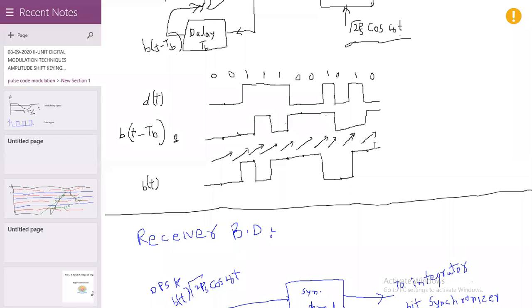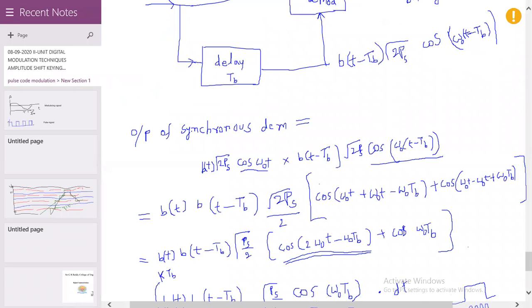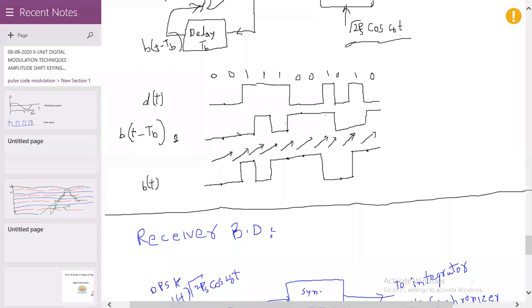Okay. Then you can recover the signal from this. The output of the integrator is b of t multiplied with b of t minus tb, or according to the phase changes, we can indicate. So here you get d of t, b of t into b of t minus tb.